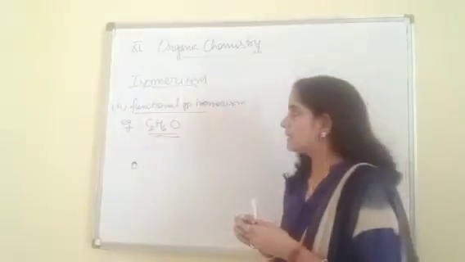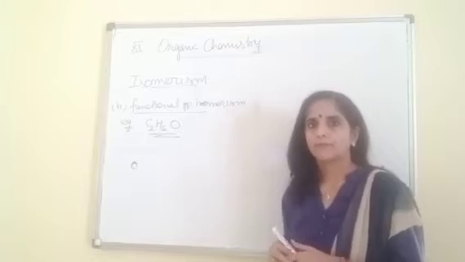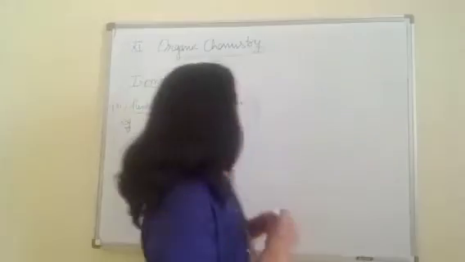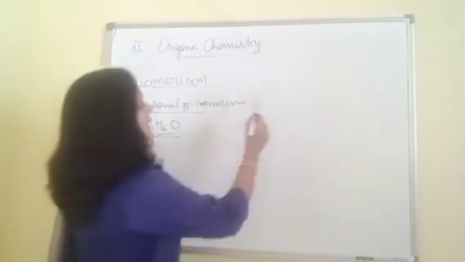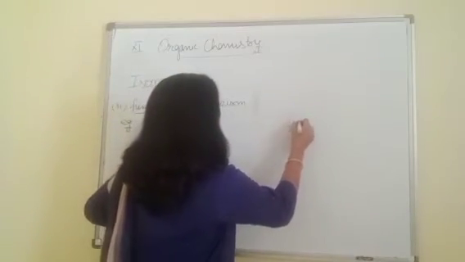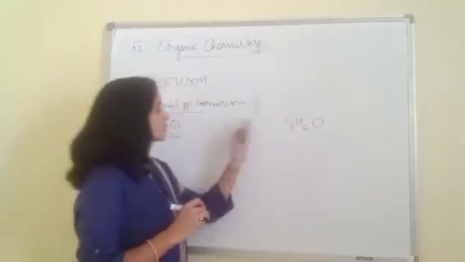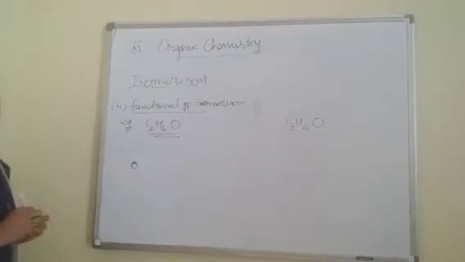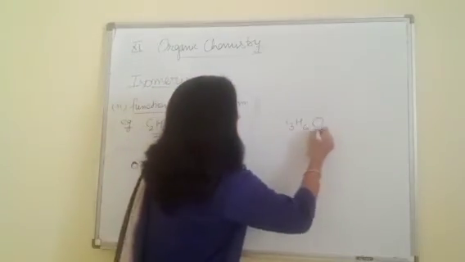So from here, how do we decide the functional group? This is the first question that comes to our mind. I'm giving you two compounds here. Just compare these two compounds. One is C2H6O and the second is C3H6O. So what is common in these two cases? In both cases a single oxygen is present. The common factor is a single oxygen.